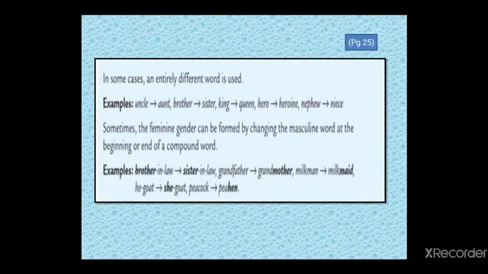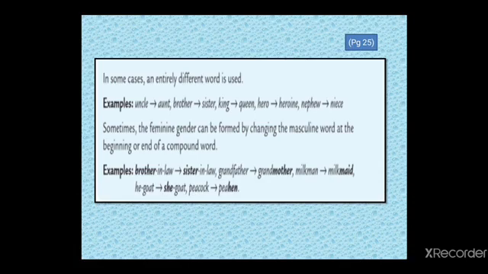We are on page 25, blue box again. In some cases, an entirely different word is used. Yes, we are saying that in some cases we do not add ESS, we simply change the spellings. Example: uncle, aunt, brother, sister, king, queen, hero, heroine, nephew, niece.